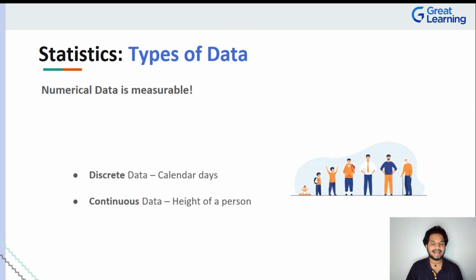Think about the days in the calendar. Now you might say, hey, every month has 30 or 31 days, so there is a pattern in here. So why are we considering it as discrete instead of continuous? Very good question. Every month we start at date 1 and we go to the 30th, and we probably go to the 31st. What happens after that? Aren't we resetting it back to 1 and starting all over again every single month? So from day 1 to 30 or 31, it is continuously growing. But at 31, there is a cut and we eventually circle back to the same thing and do it again, right? This is a very good example for discrete data.